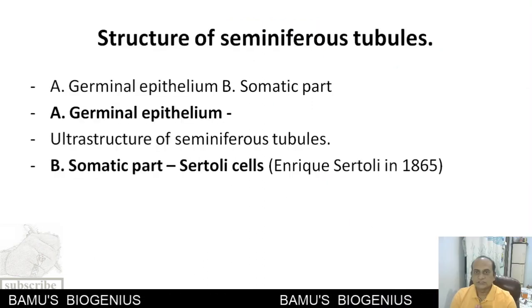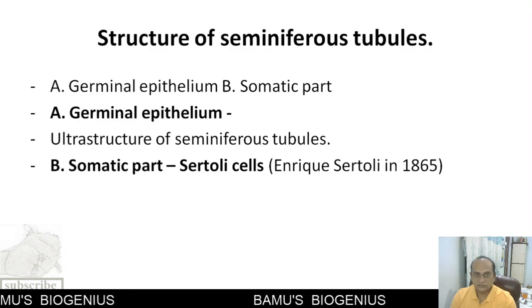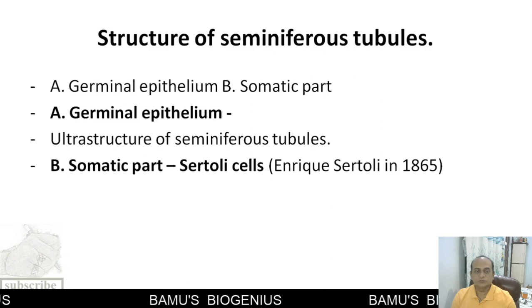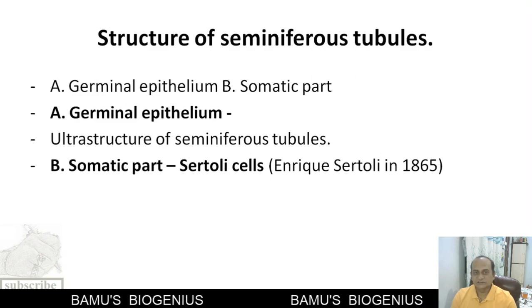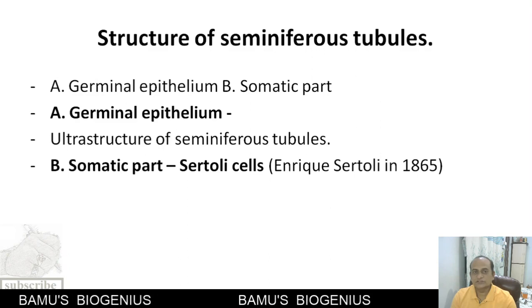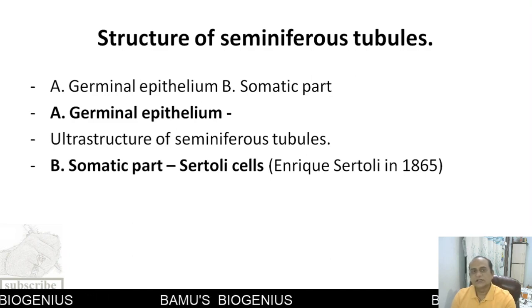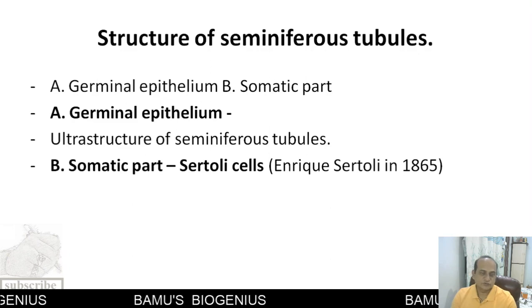Now, the seminiferous tubule is made up of two types of tissue. One is the germinal epithelium, and the other is called the somatic part of the seminiferous tubule. The germinal epithelium consists of various stem cells. These stem cells are responsible for the production of sperms. They undergo differentiation via mitosis and meiosis, and they produce the spermatozoa.